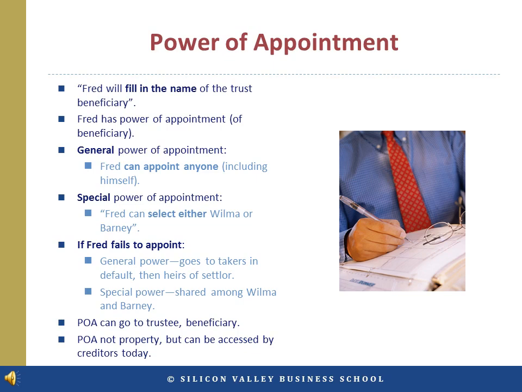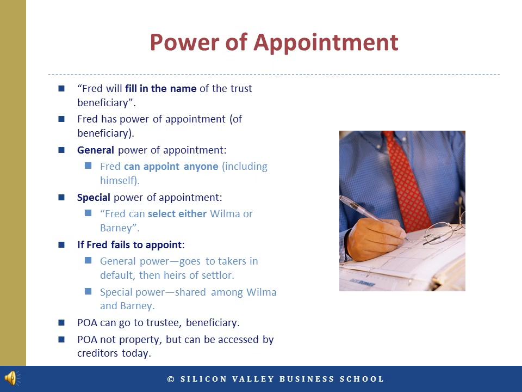The power of appointment can go to the trustee, an existing beneficiary, or to anyone. The power can be created and come into force on the death of the settlor or some other date or event. A holder of a general power of appointment has a right to appoint himself to receive funds from the trust. The power is not considered property.